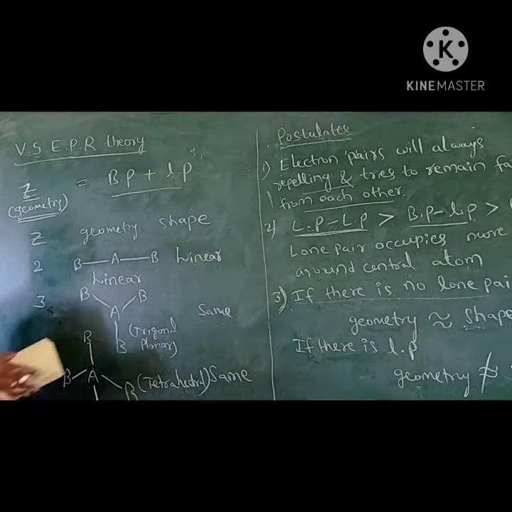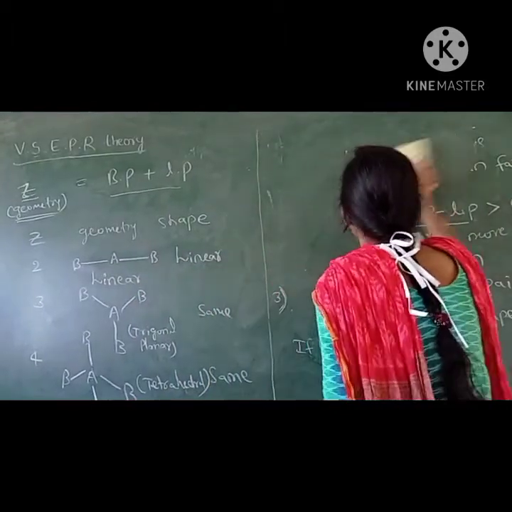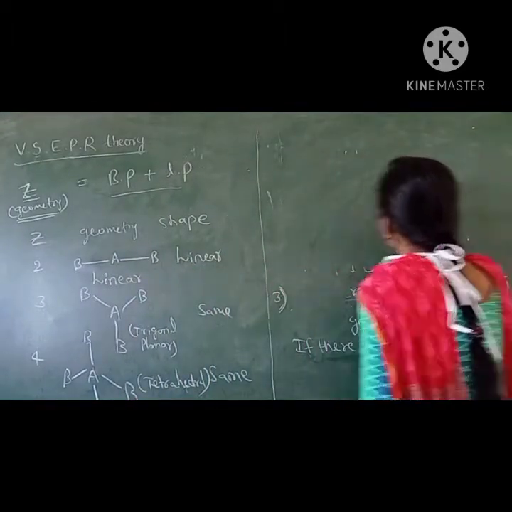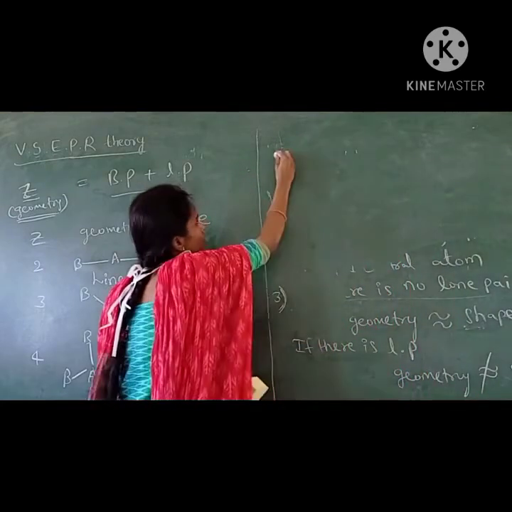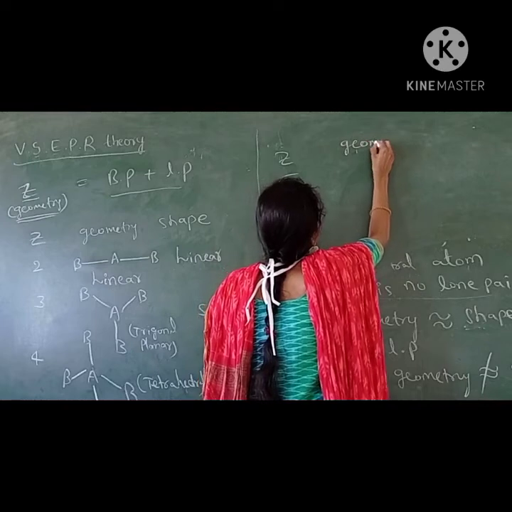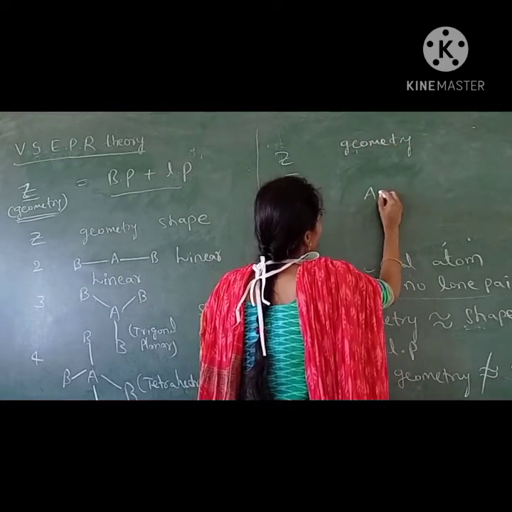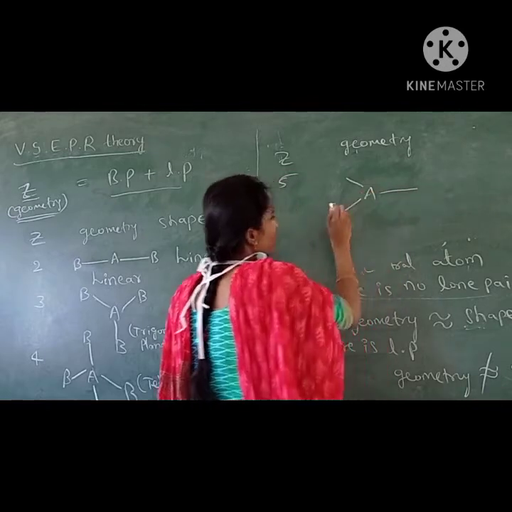If Z equals 5, the geometry is trigonal bipyramidal. They arrange like this to reduce repulsions.